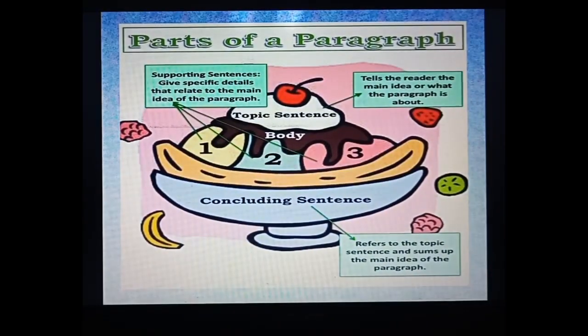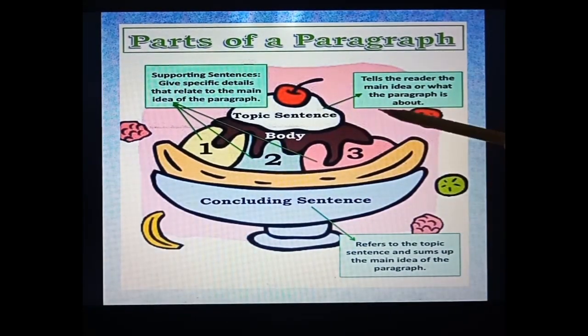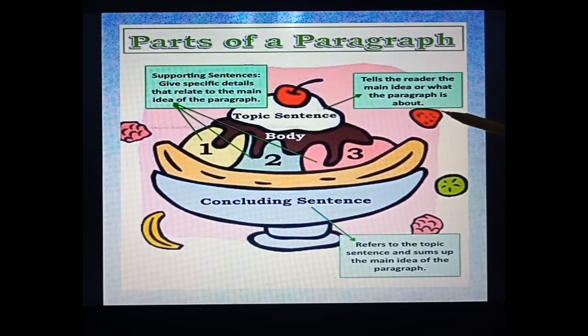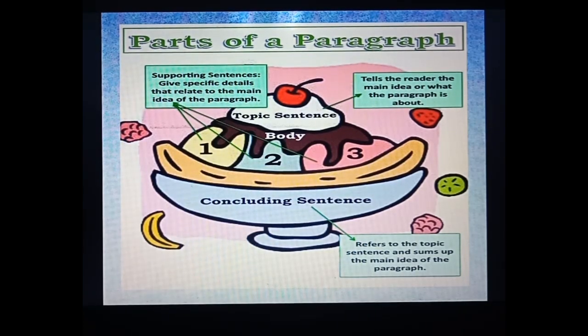Now see, one more example also I have taken over here, that is delicious ice cream. Same as the topic sentence. Here the topic sentence tells the reader the main idea or what the paragraph is about. As I told you, whatever is the topic, whatever your main idea, you have to describe in these particular 2 or 3 lines.